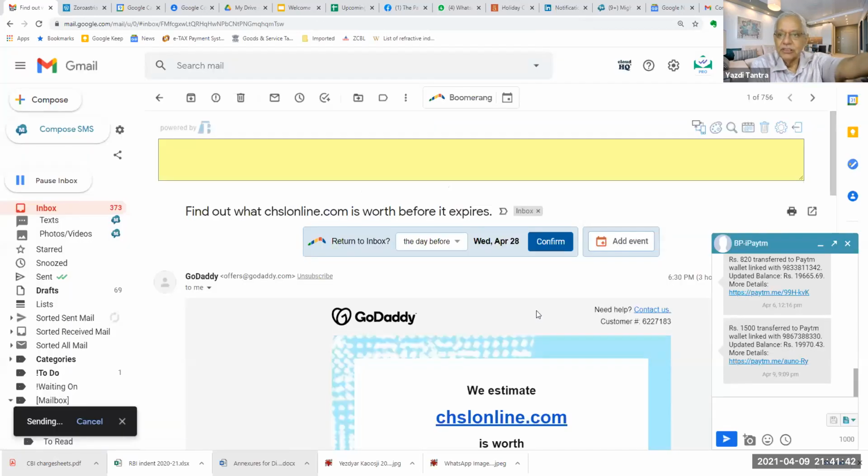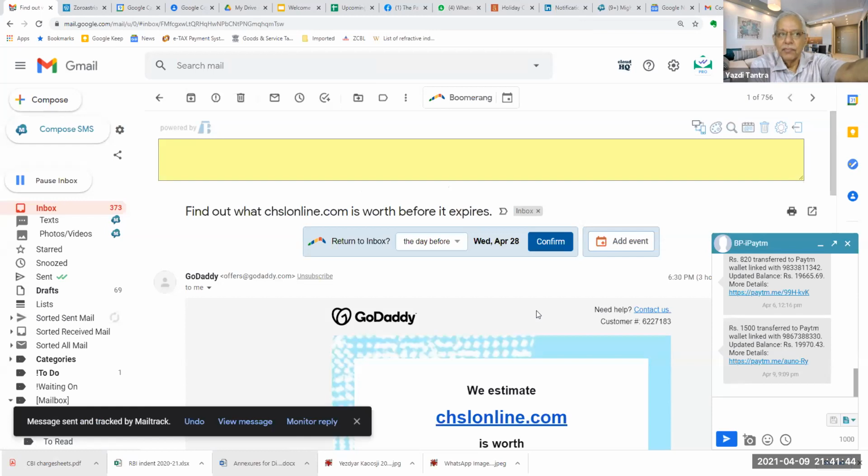So what happens is, an SMS is generated to the recipient, and unless the recipient enters the password, you cannot open the mail.